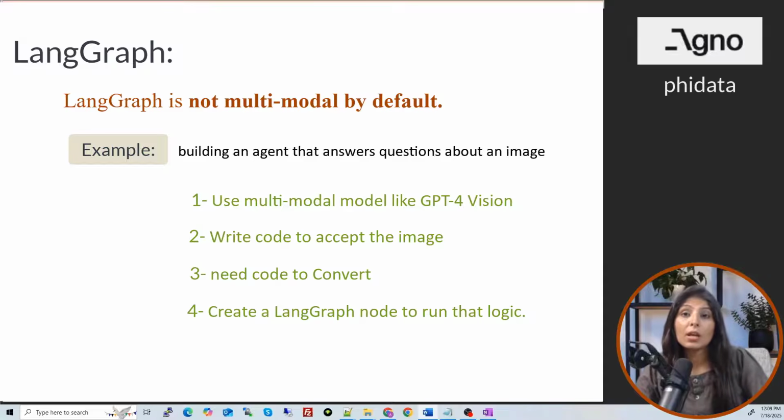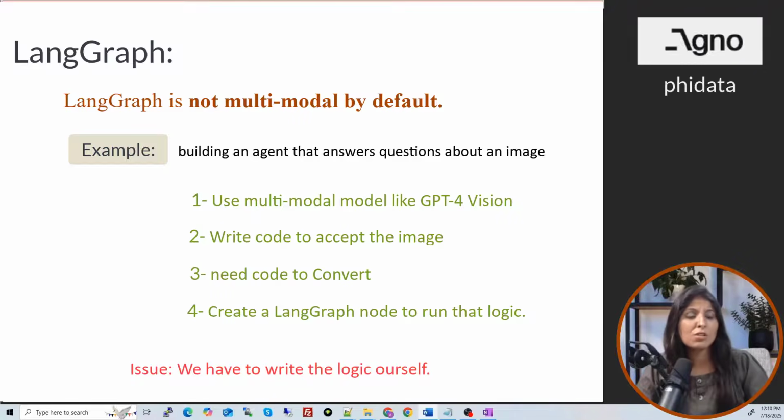Then we will create a node in LangGraph to run the logic, right? In LangGraph we create nodes and we assign tasks. There is a flow you follow, right? So this is how you can use LangGraph to build a multimodal agent. But the issue here is that we have to write the logic manually. We have to write the logic ourselves, which is very time consuming, and this is a lot of extra work.